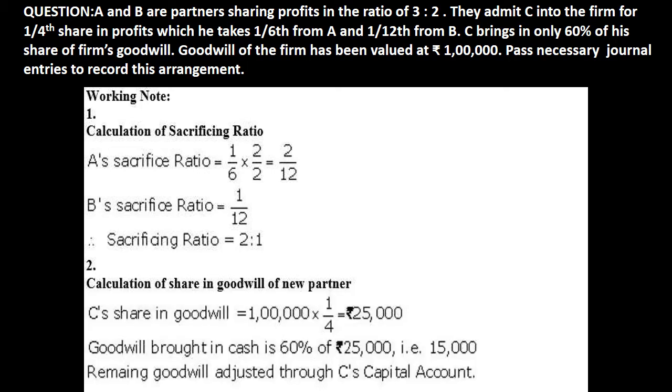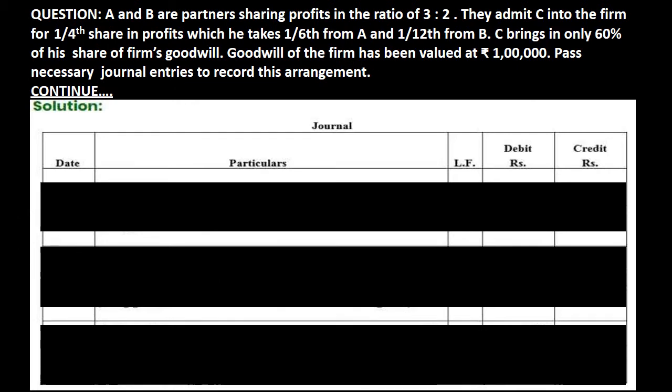C's share of goodwill is 1/4 of 1 lakh, which is equivalent to 25,000. Now, he is able to bring only 60% of 25,000, which is equivalent to rupees 15,000. It means remaining 10,000 will be taken from his capital. Now, entries for the question given on previous slide. Same question is here on this slide.